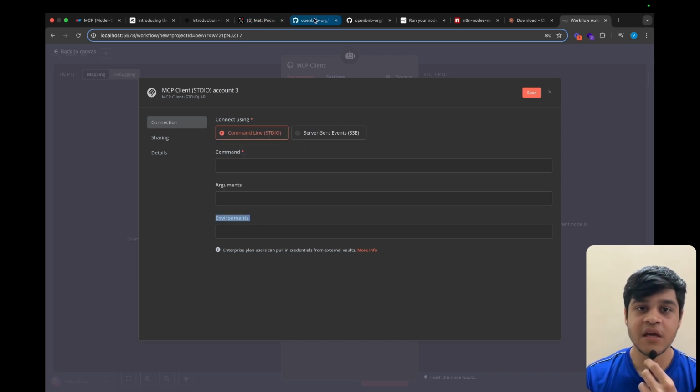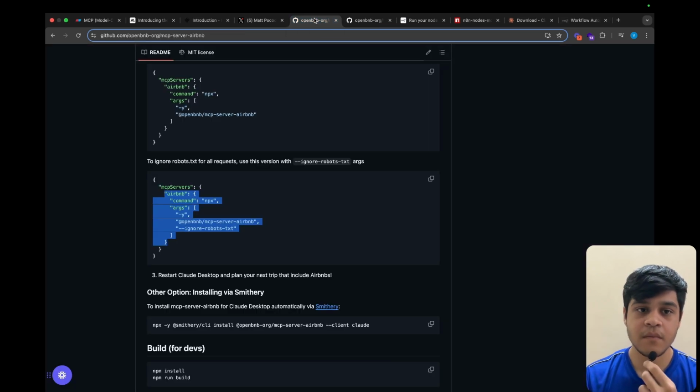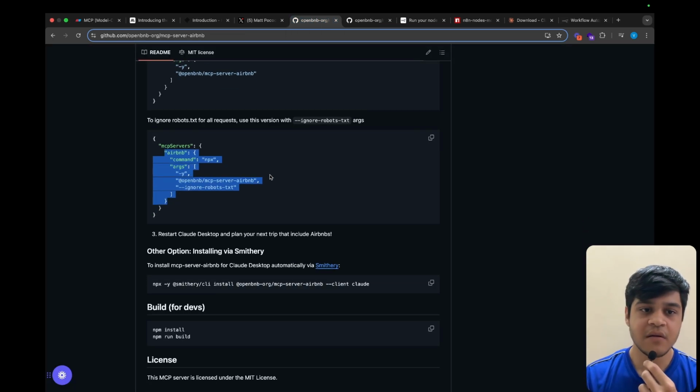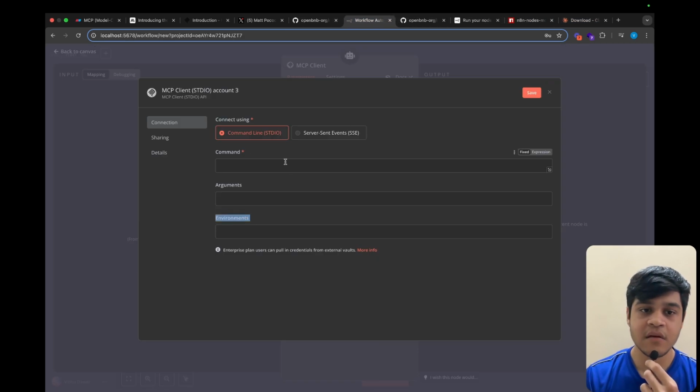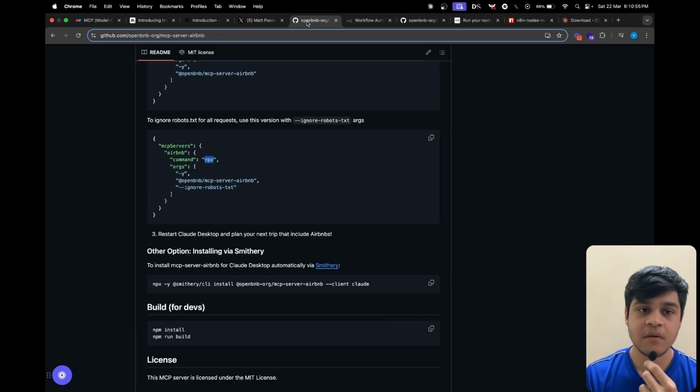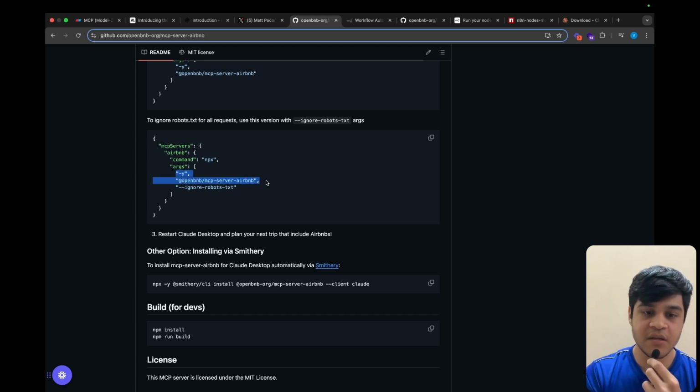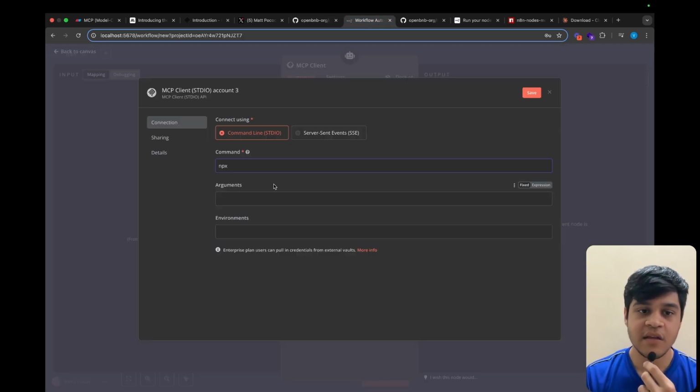So if we go here in the Airbnb one, if we want to connect our Airbnb MCP server, we need to copy this command and then paste that here. In order to connect the arguments, we need to copy this and then paste here in the arguments. Just delete them and keep the space in between.